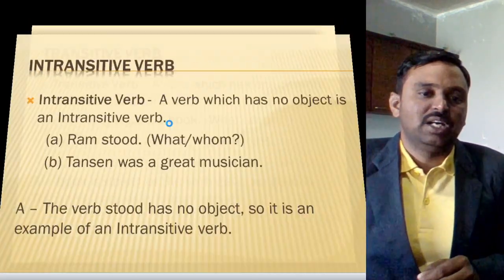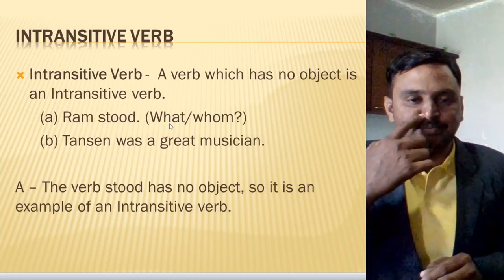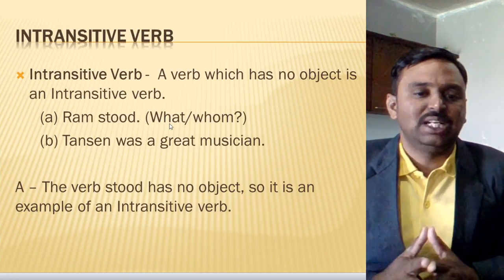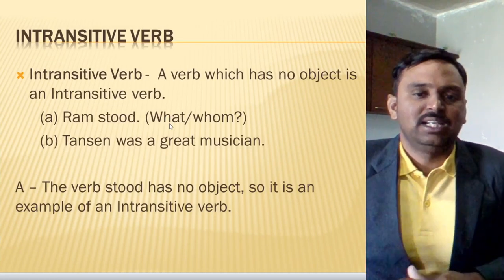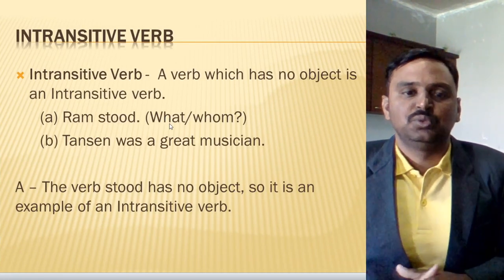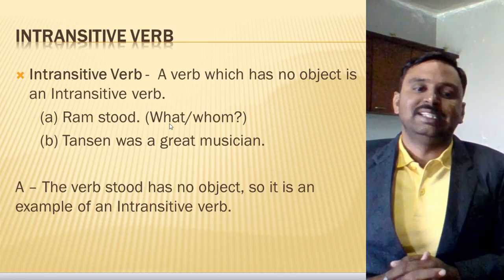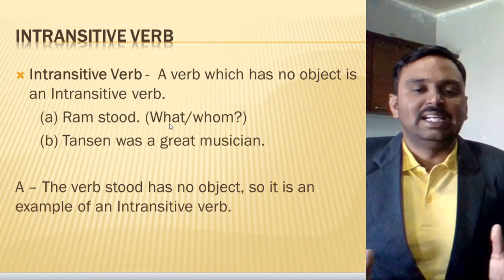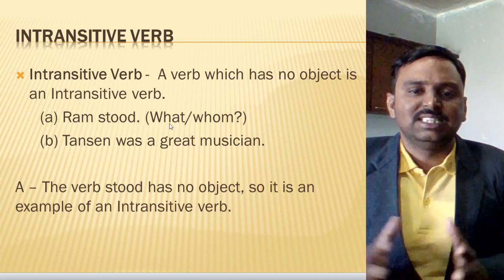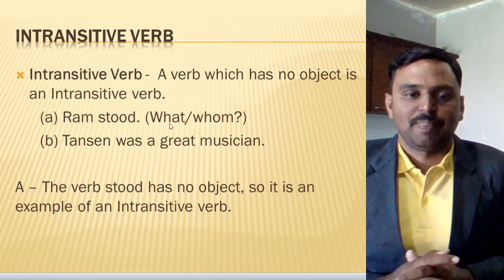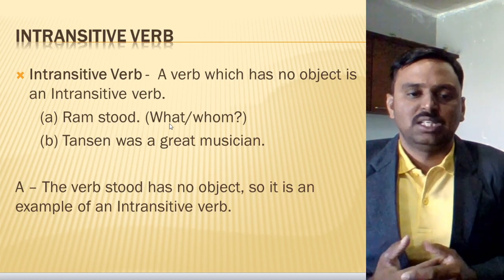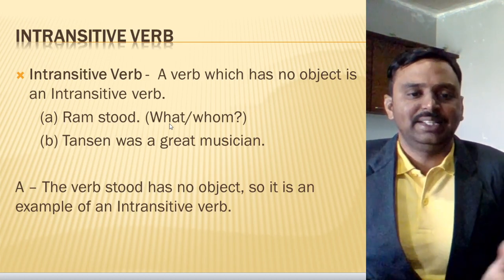Then the next point we have is the intransitive verb. Dear children, I suggest that whatever points are given in this PPT, you note them down, so it will be helpful for you to understand and make the concept easy. Now what is an intransitive verb? An intransitive verb is a verb which has no object in it. Examples like: Ram stood, I smiled, she went.